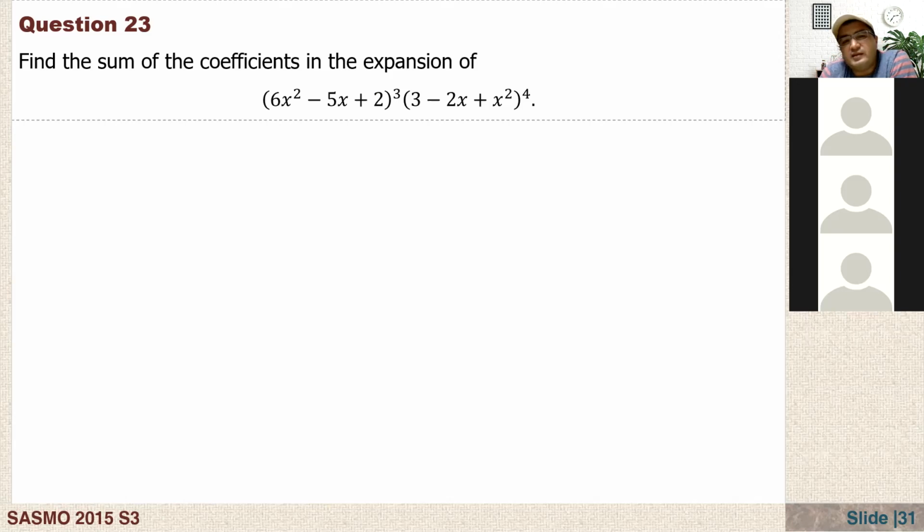Anyway, Javid, do you have any idea how to find the sum of the coefficients? That means here 6x squared minus 5x plus 2, cubed, times 3 minus 2x plus x squared to the power of 4. If you just expand this, we have a lot of terms, right? Maybe more than 15. So what will be the sum of the coefficients of this polynomial? Arad, Narmin, Eldar, this question is for everybody. How do you find this?